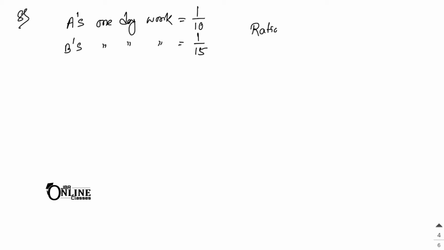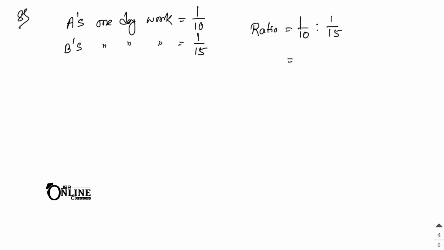So first, let's write down A's 1 day work, that equals 1 by 10, and B's 1 day work equals 1 by 15. Now if they work together, then definitely the total money will be divided in the ratio of their work. So first you have to find the ratio of their work, and that will be 1 by 10 is to 1 by 15.